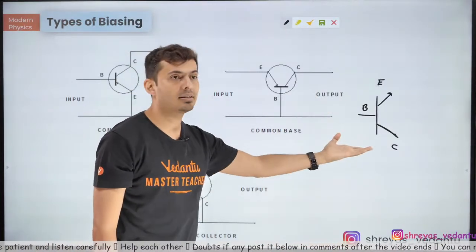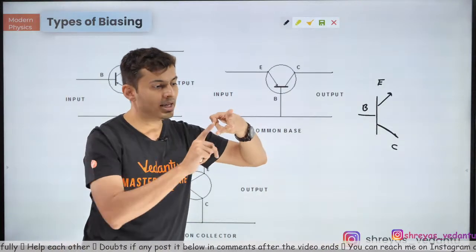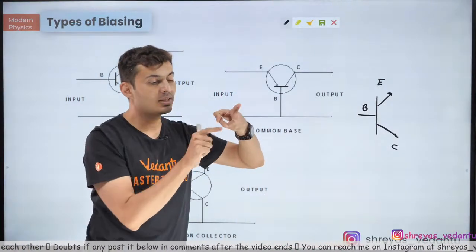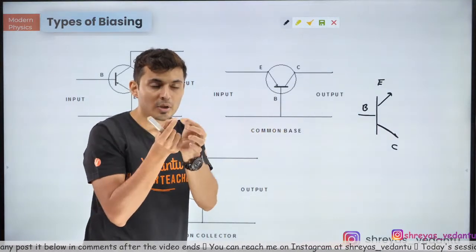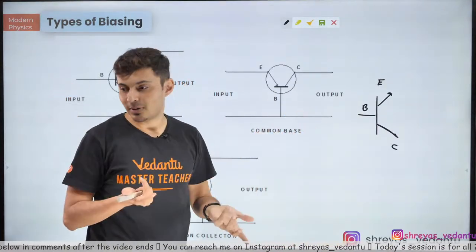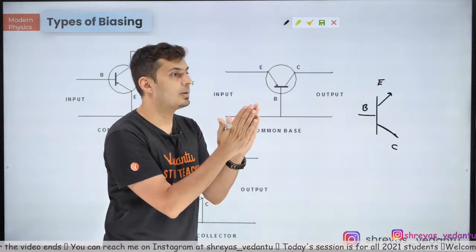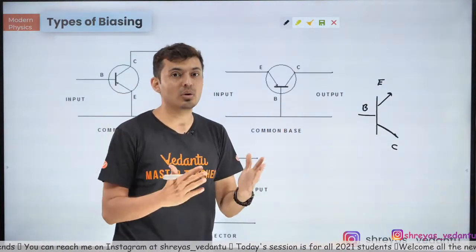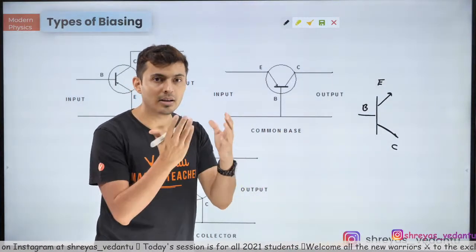How do you connect a transistor? Clearly, since there are 3 terminals, you need to make sure that one of those terminals is common, or is diverged, or you bifurcate it to 2 other terminals. So you always label the terminal which is made common to the other 2 sides as common emitter, common base, or common collector arrangement.